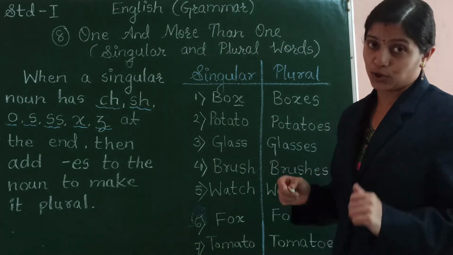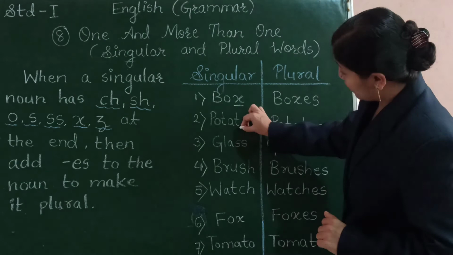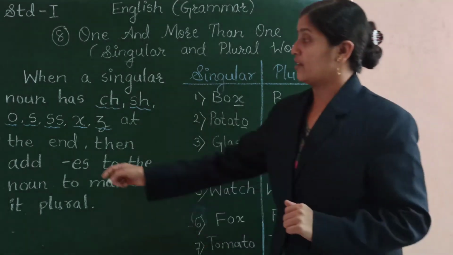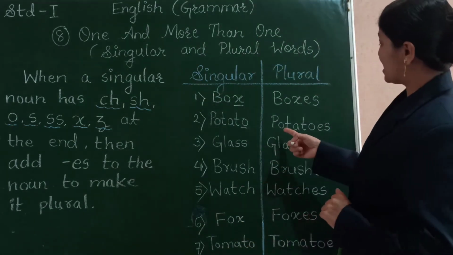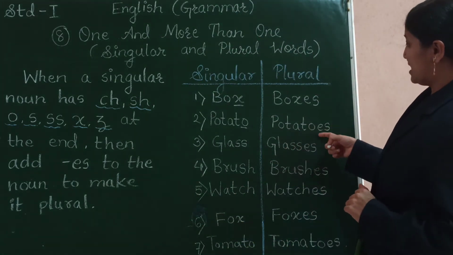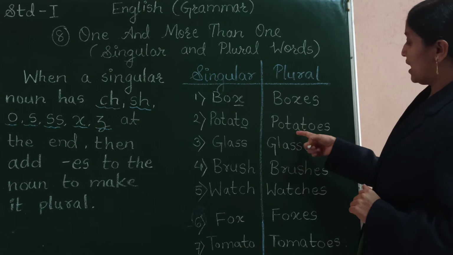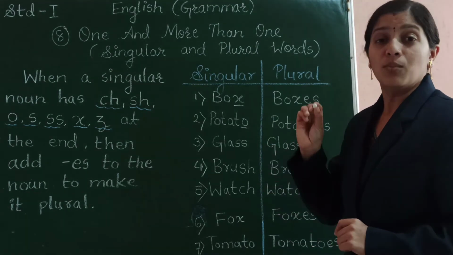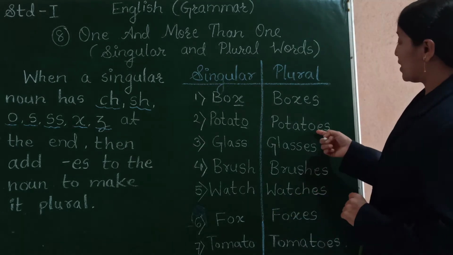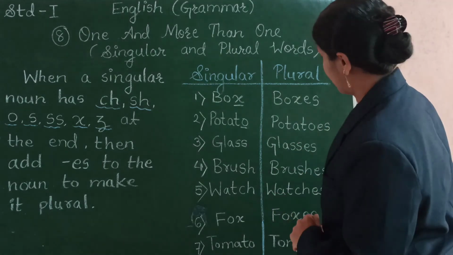Similarly, potato. P-O-T-A-T-O, potato. So we are having O at the end. And if we have O, then we should add ES. So you can see here I have added ES, P-O-T-A-T-O, T-O-E-S, potatoes. What is it? Potatoes. So ES is added to it.